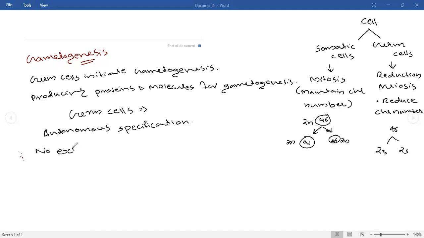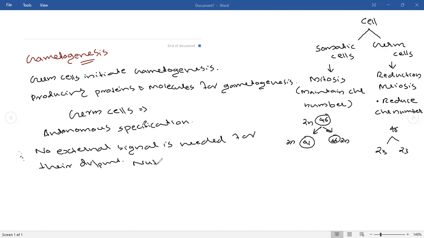For a normal college, the university has to decide the syllabus and tell them when to conduct examinations. But in the case of an autonomous college, they will do it on their own, right? In the same manner, in germ cells, no external signal is needed for their development. They will develop by their own.